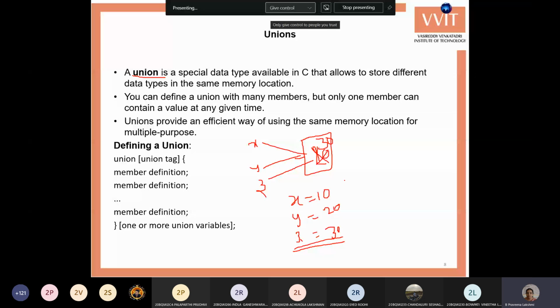Here also the declaration starts with the union keyword and the union name. That is the union tag, the union name or data type name. Then you can write the member definitions, which are the same as data type and variable. Close the brackets. Here you can create the variables for the union, then a semicolon. Otherwise, we can write in main the union name, then variables. This declaration is otherwise the same. The only difference is that the internal memory allocation of the union is different from structures.